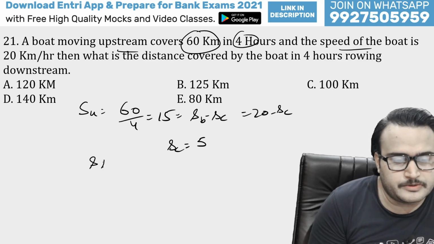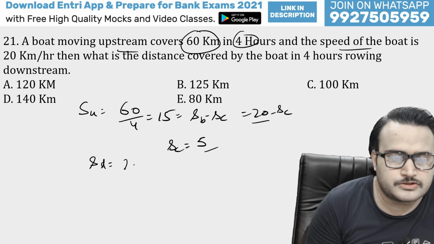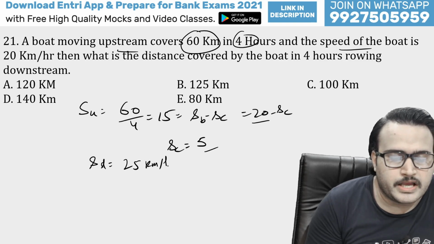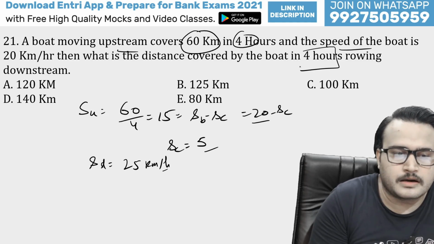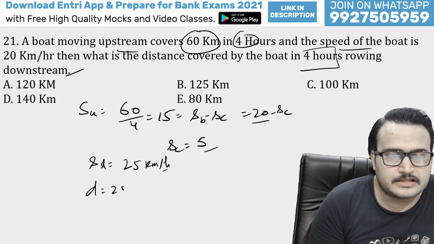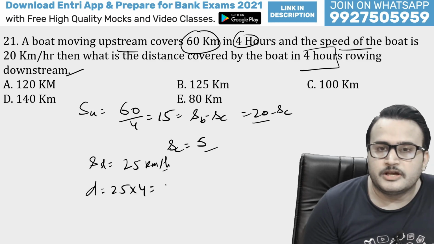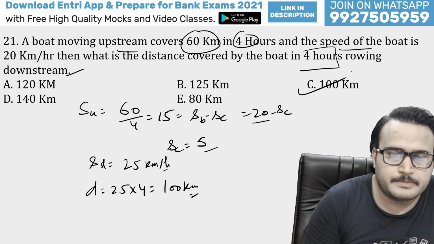So downstream speed will be speed of boat plus speed of current, that means 20 plus 5 is 25 km per hour. If downstream speed is 25 km per hour, then in 4 hours downstream the boat will cover how much distance? Distance is nothing but 25 multiplied by 4, speed multiplied by time. So guys, 100 km will be the right answer. C will be the right answer.